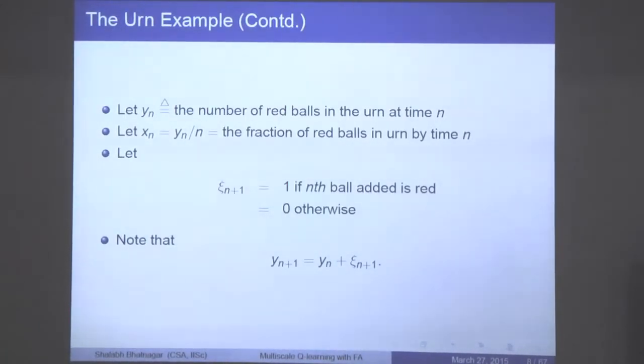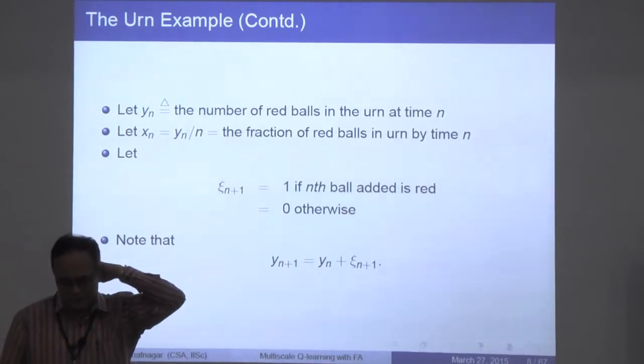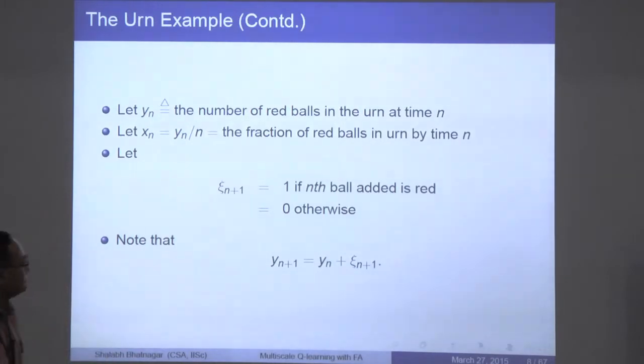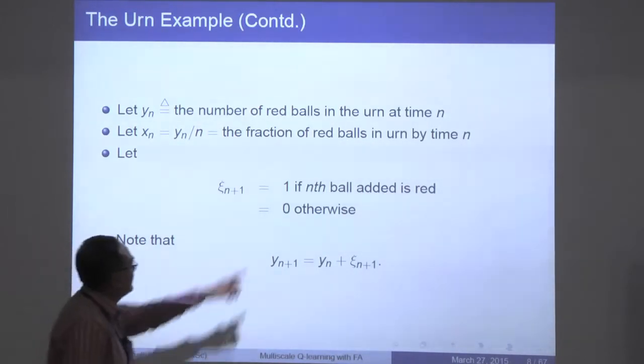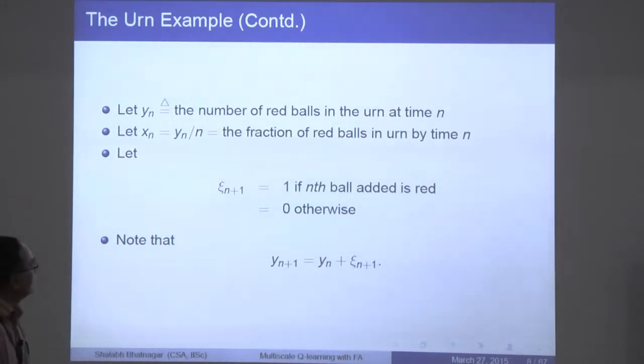What you are interested in is the long run fraction of red balls that are in the urn. That's what you care about: how many red balls have I ultimately dropped into the urn over an infinite horizon. So let's assume that y n is the number of red balls that you have dropped into the urn by time n. And let's say x n is the fraction of red balls in the urn by time n. Note that at time n you would have dropped n balls, because you are dropping one ball at a time. So x n is y n by n. That's the fraction.